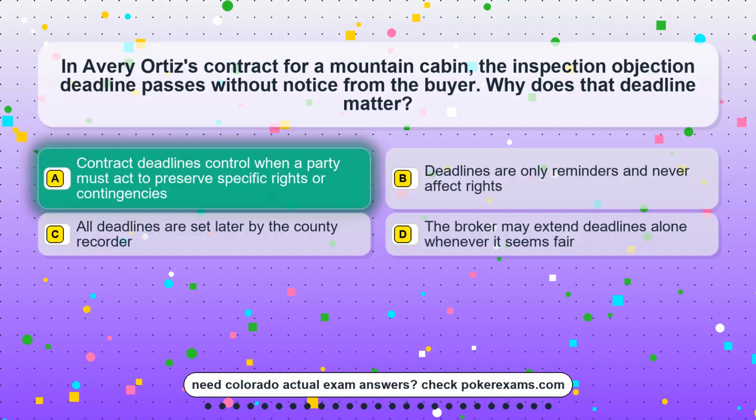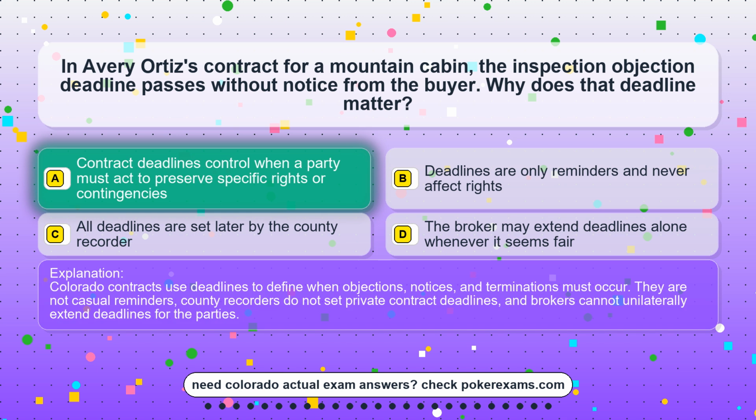The correct answer is option A. Contract deadlines control when a party must act to preserve specific rights or contingencies. Colorado contracts use deadlines to define when objections, notices, and terminations must occur. They are not casual reminders. County recorders do not set private contract deadlines, and brokers cannot unilaterally extend deadlines for the parties.